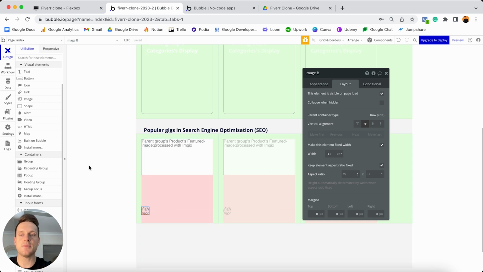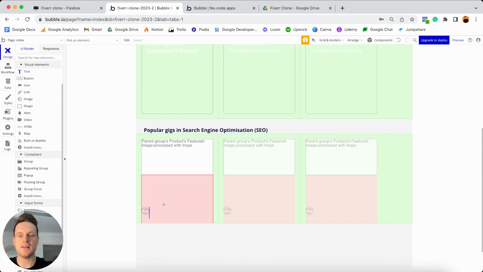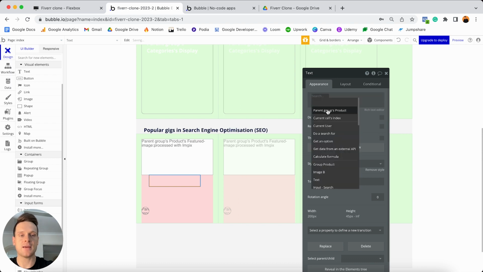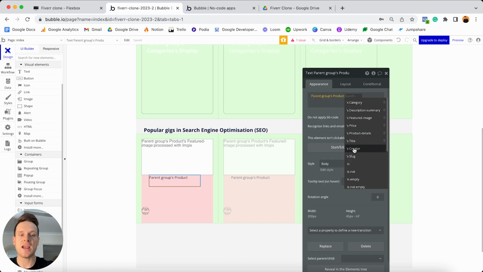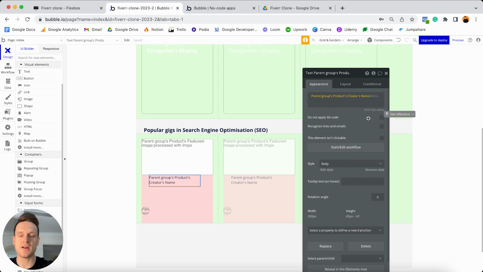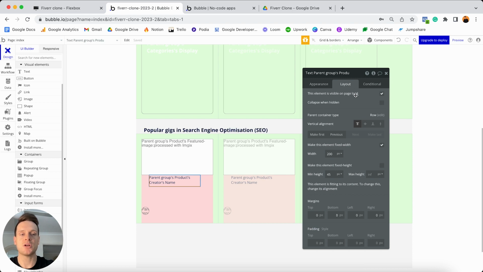Then beside this image, I'm going to add in a text element, which is just going to display the name of this freelancer. So I'm going to grab a text element, and when it comes to the dynamic data here, it's going to be the parent group's product, the creator of that product, so the freelancer, their name. It's super straightforward. And I'm not going to change any of the styling for this text. The only thing I'll need to do is update the responsive settings. So I'm going to head to my layout tab. I'm going to vertically align this in the center of my red group.